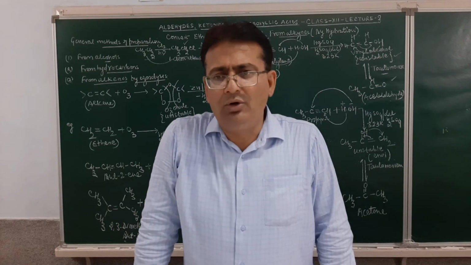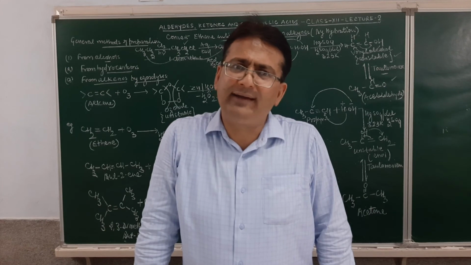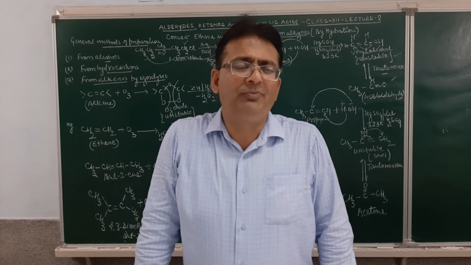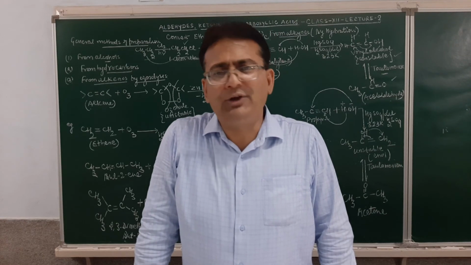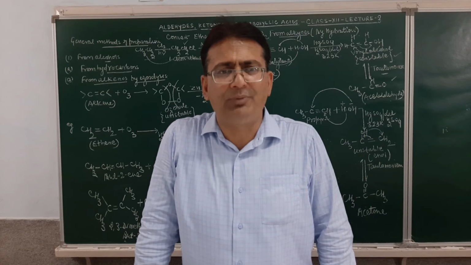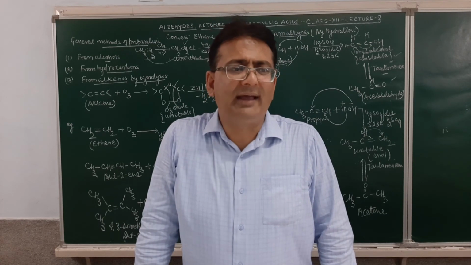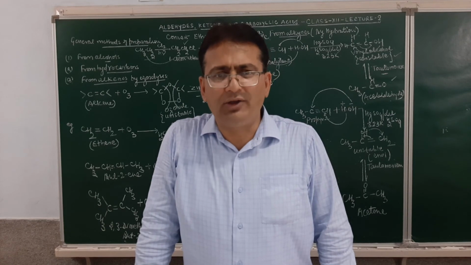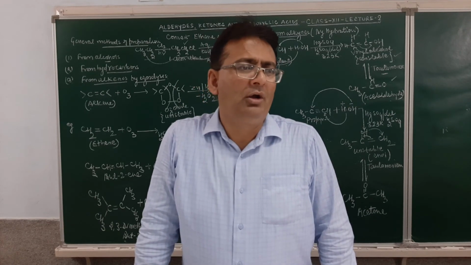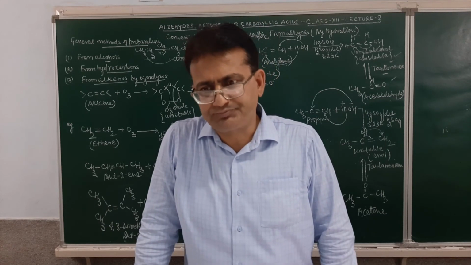So by now we have done the two methods of preparation of aldehydes and ketones. First was by oxidation of alcohol, which was basically the property of alcohol. And I told you oxidation of alcohol can be carried out in presence of acidified potassium dichromate, acidified or alkaline KMnO4, Sarett's and Collins reagent, Corey's reagent, Jones reagent, or active MnO2. These mild oxidizing agents do not affect the multiple bond.